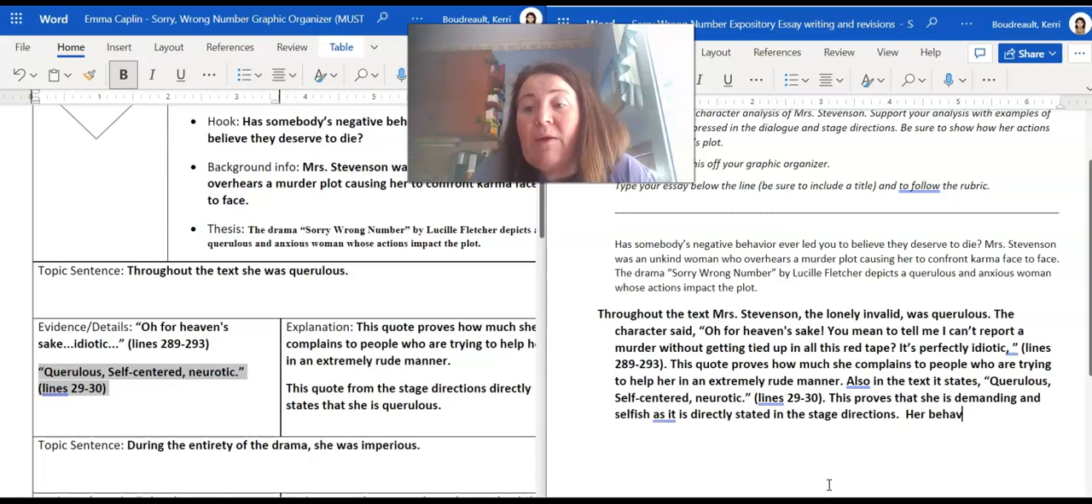Her behaviors, now I got to bring it all together, bring back dictate how others treat her. Brings right in there, right? We say who she was, that she was querulous. It shows she was querulous. How people treat her. You have your body paragraph.